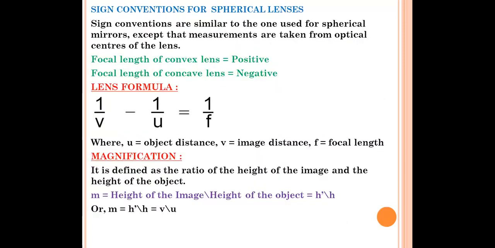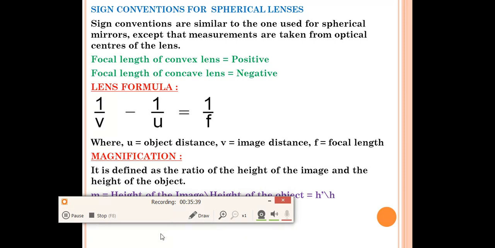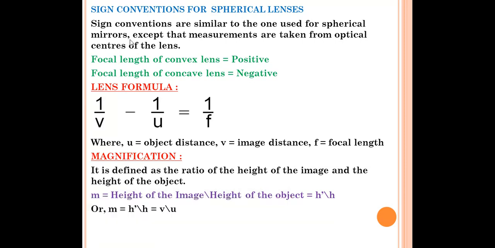Our next topic is sign conventions for spherical lenses. This is very important for solving the numericals also, so listen to it carefully. Sign conventions are similar to the ones used for spherical mirrors, except the measurements are taken from the optical center of the lens. What we have read in case of spherical mirrors, the sign convention, like that only we have to follow over there. Only difference is that we have to take the optical center of the lens. You have seen the one point O over there, that is the optical center.